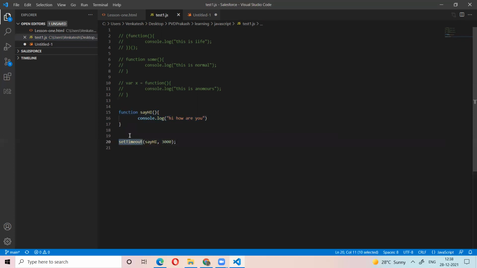What is setTimeout? The setTimeout function we have not defined. It's already a predefined function, like a core function. This function takes as first argument a function, second argument is the time. After 3 seconds, this function will execute. Okay, let's see.